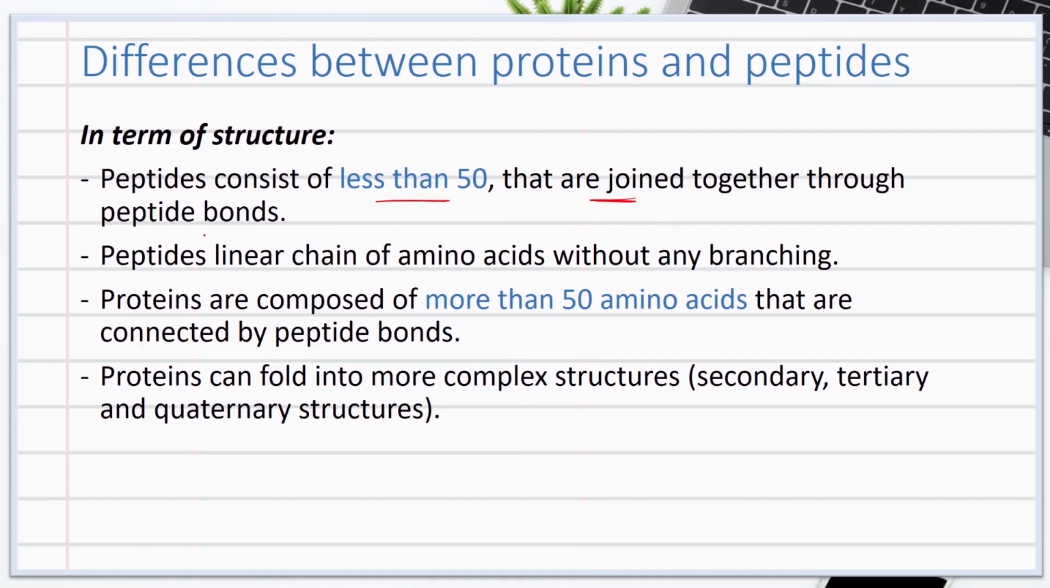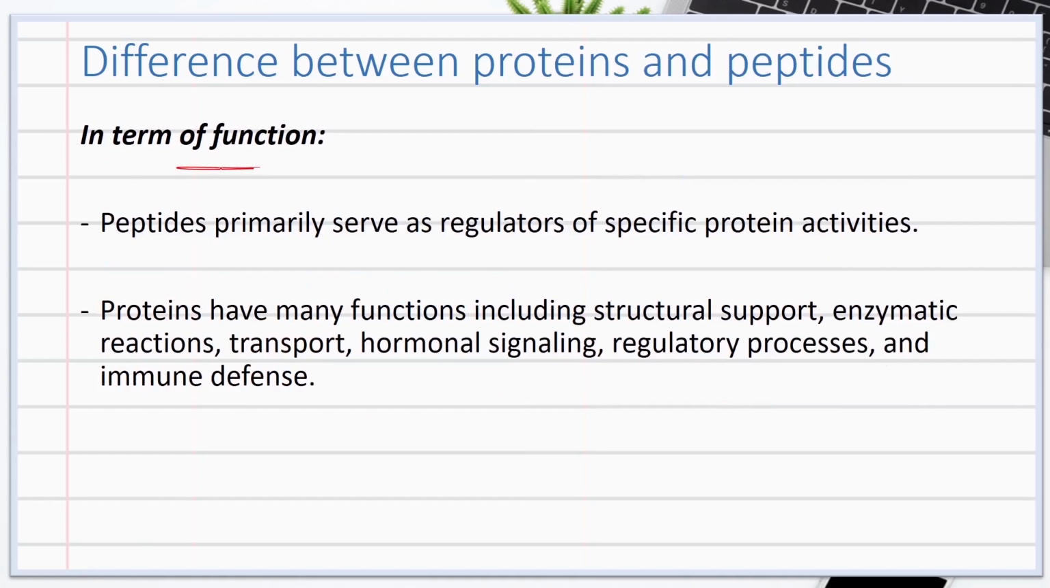In contrast, proteins consist of more than 50 amino acids that are connected by peptide bonds. This results in a longer unbranched sequence of amino acids, which can further fold into more complex structures. In terms of function, peptides serve only as regulators of specific proteins' activities, while proteins have many functions, including structural support, enzymatic reactions, transport, hormonal signaling, regulatory processes, and immune defense.